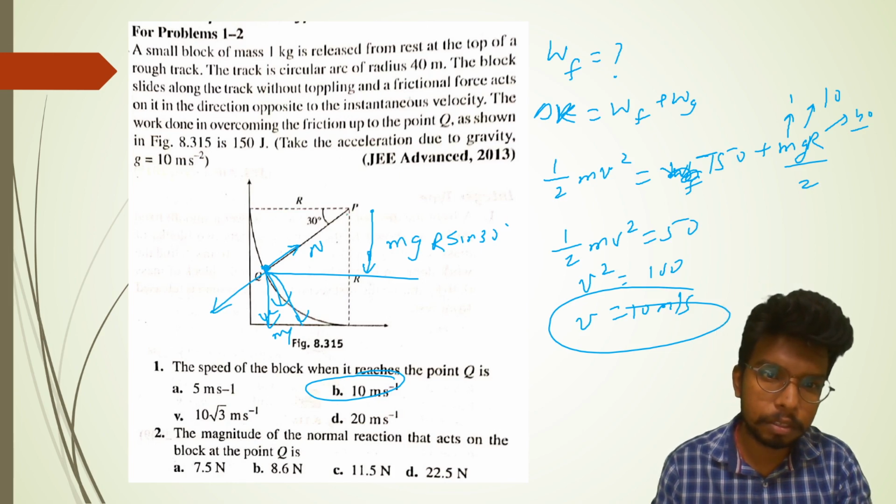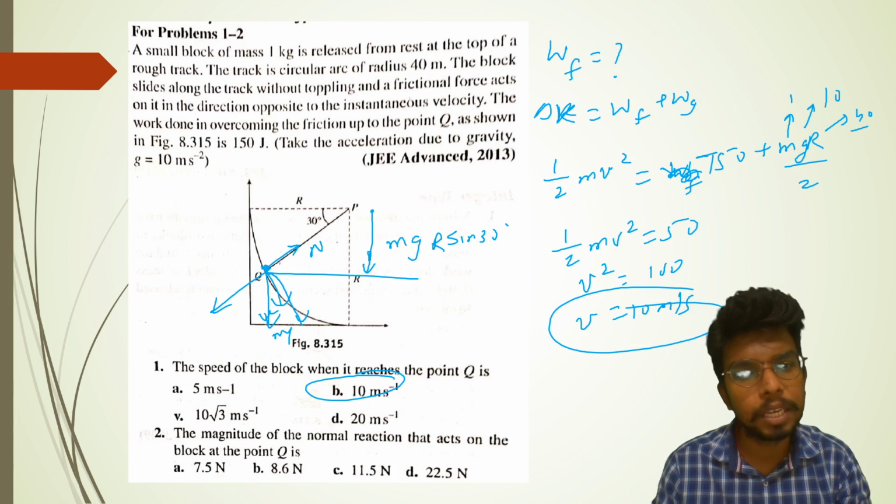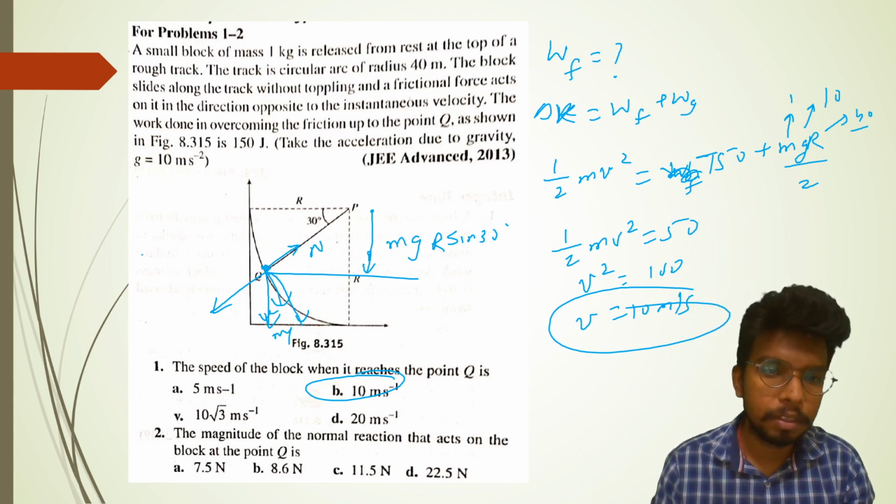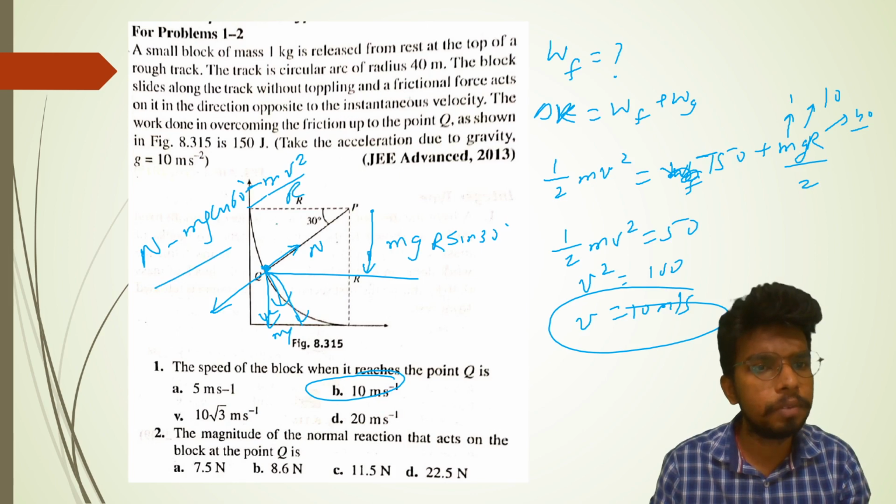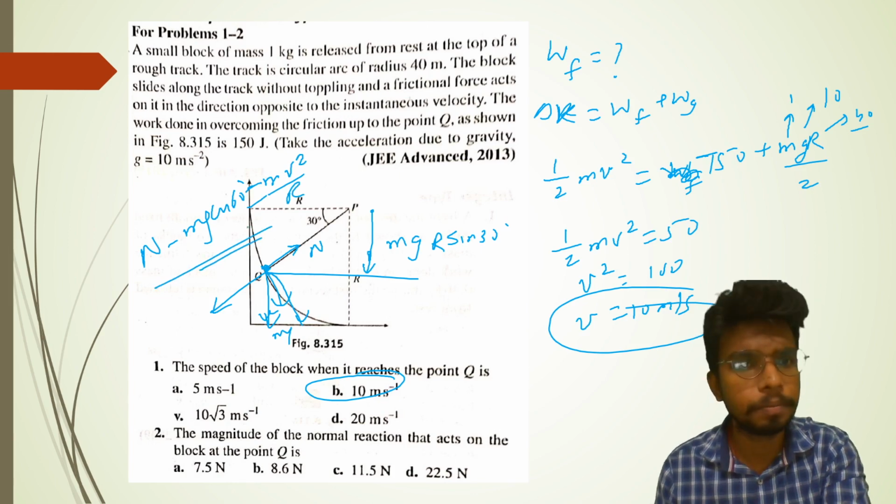This is 30, so this is going to be 30 also. So this will be 60. So mg cos 60. N minus mg cos 60 is equal to, applying centripetal force, N minus mg cos 60 is going to be mv square by r. You know the velocity, you know everything. You can find out the value of N.